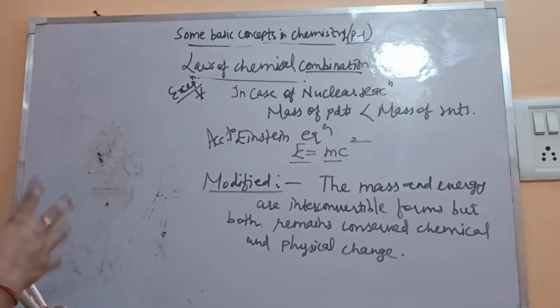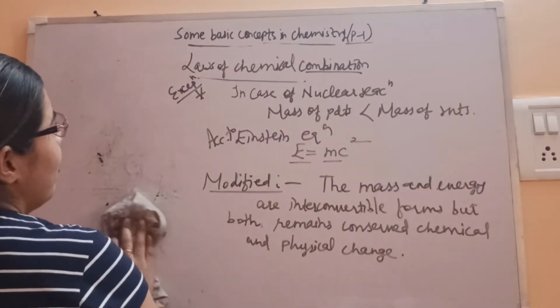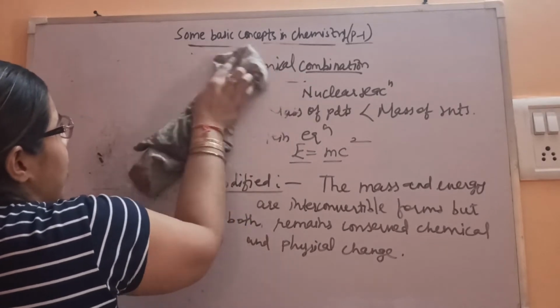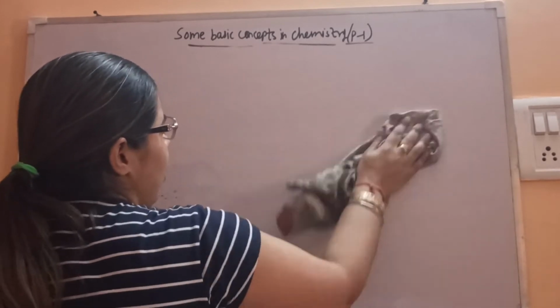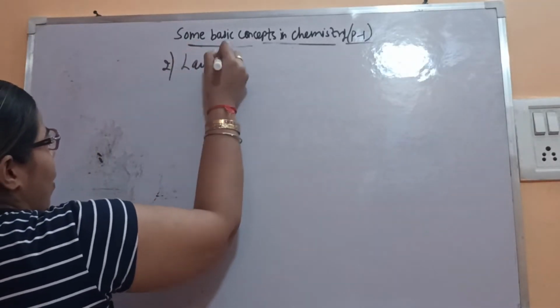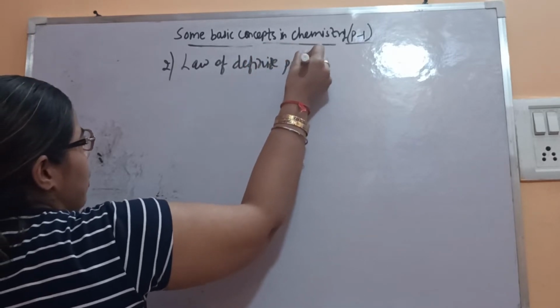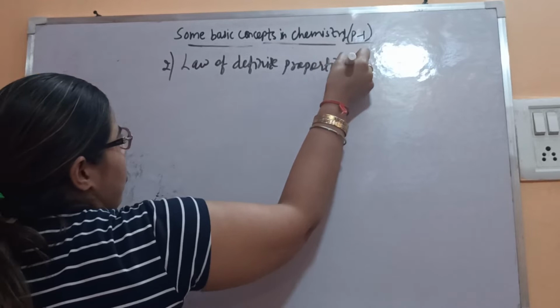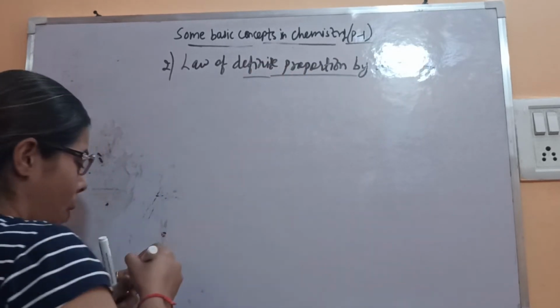Okay, now let's see the next law, the law of definite proportion by mass. Second law. Let's see the second one. Law of definite proportion by mass. Right. Now, what's the meaning of this law?